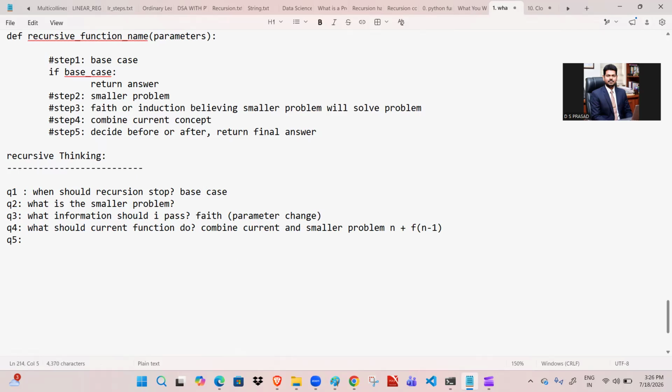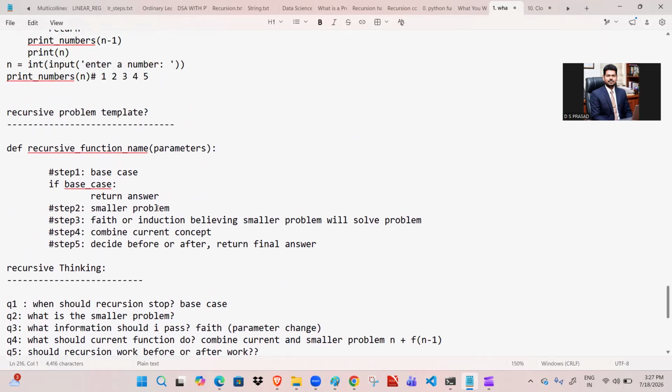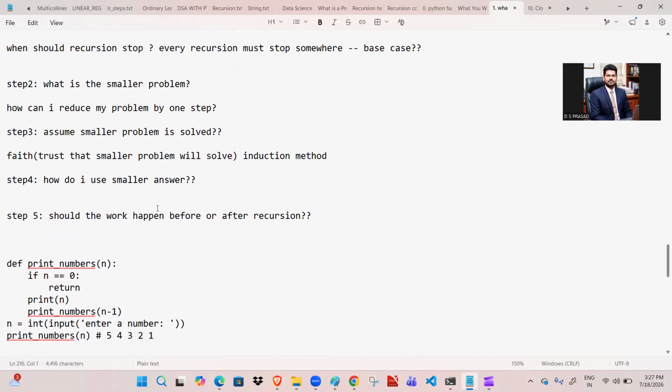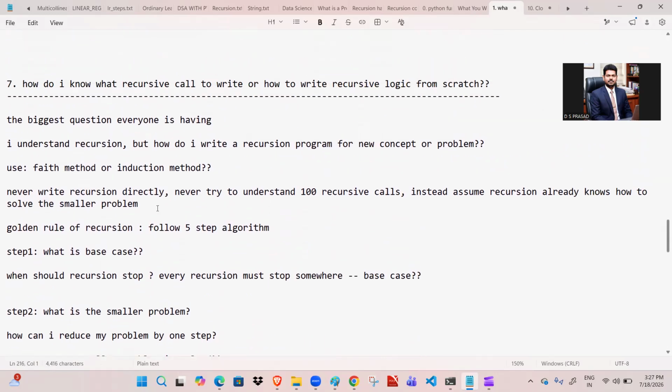And after that, question number five: should recursion happen before work or after work? After work. Okay, so this is the most important case. This is called recursive thinking, which is a five-step algorithm, and it is important for writing any program from scratch. So that's it. Thank you.